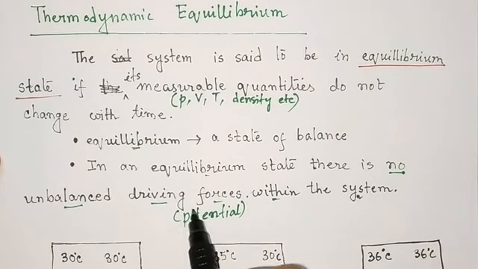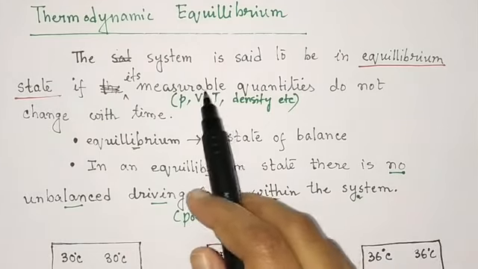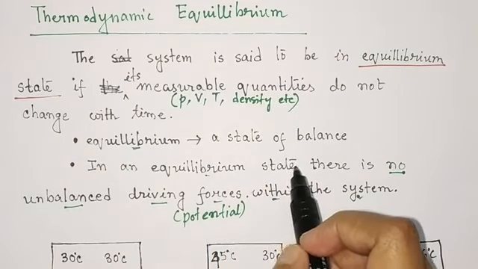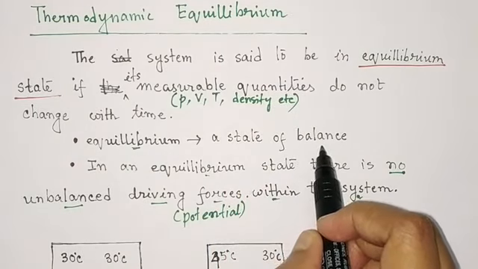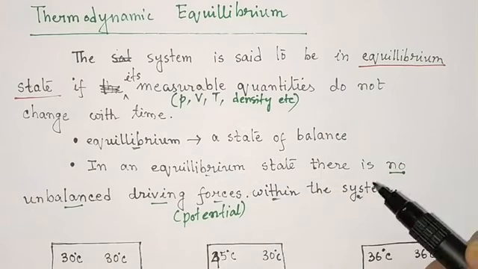If these driving forces are present in a system, they will cause the measurable quantities to change, make them out of balance, and that will disturb the equilibrium state.